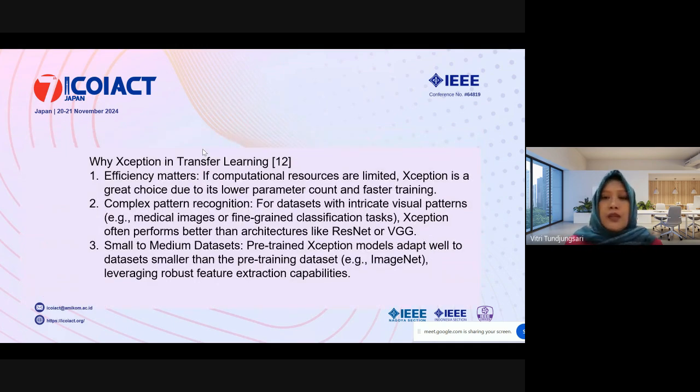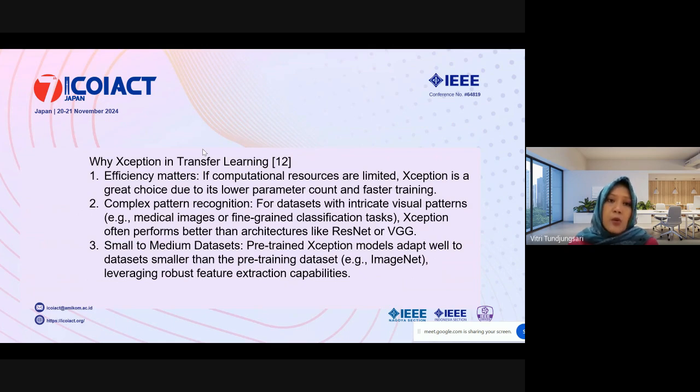So in our research, we focus on Xception transfer learning, which is from the second technique that we already discussed before. Why? Because Xception transfer learning offers more efficiency. If computational resources are limited, Xception is a great choice due to its lower parameter count and faster training.